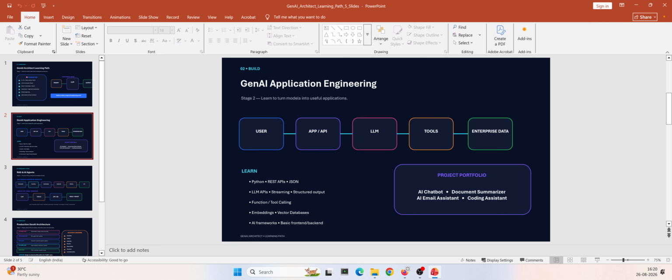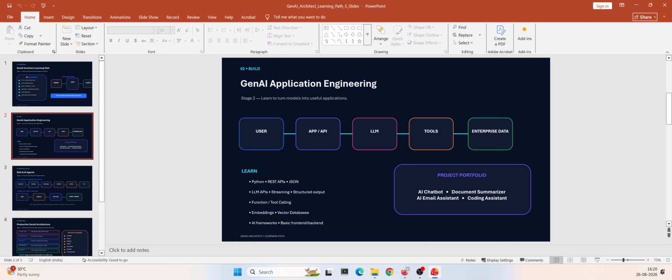We should understand all these different stages, and we should be good at building embeddings. We should have good working knowledge of vector databases, how things work at each level, right?